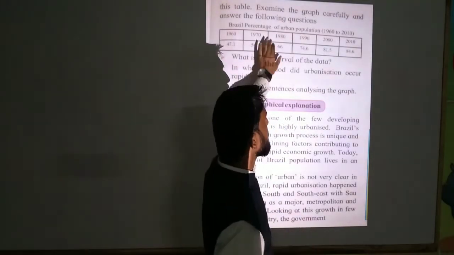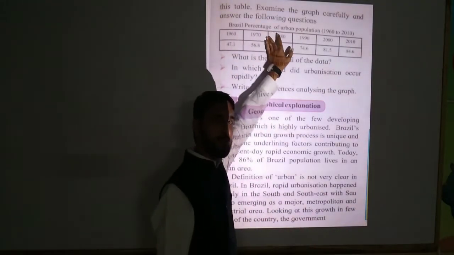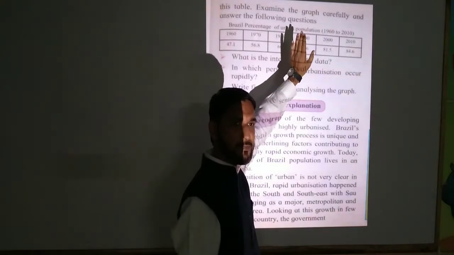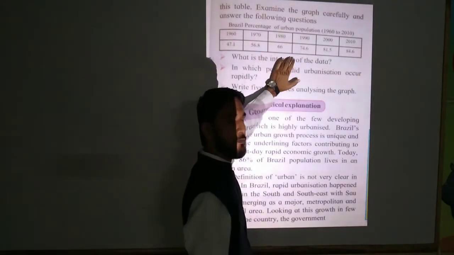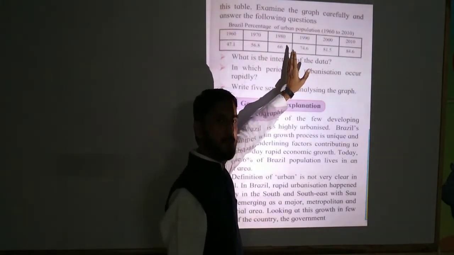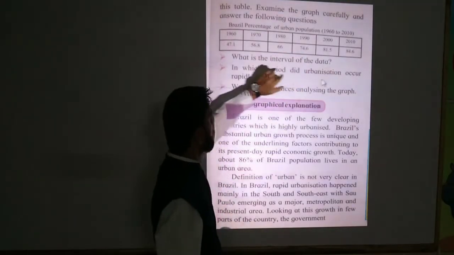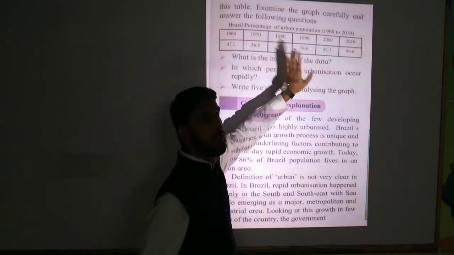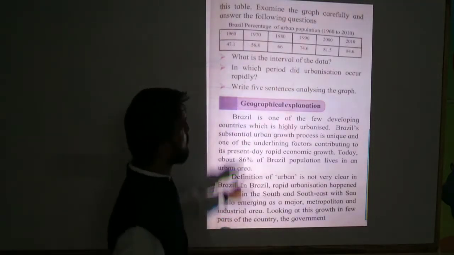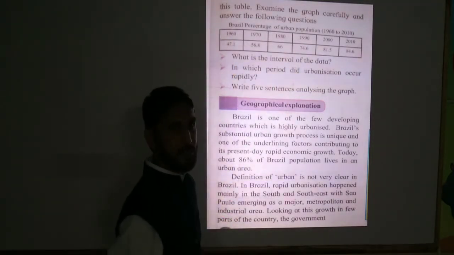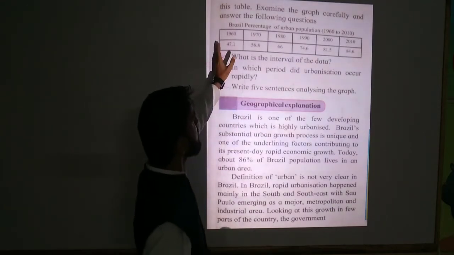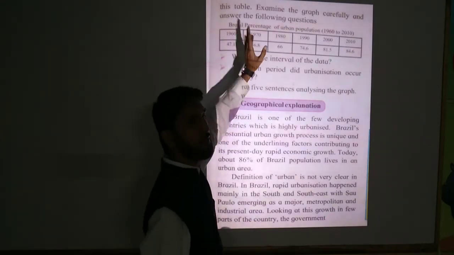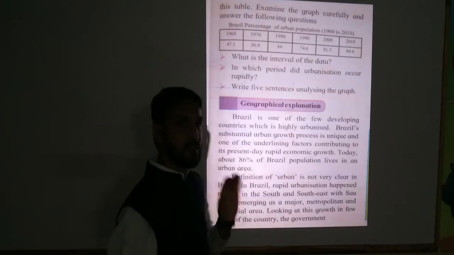So with the help of this chart, students, we have to prepare one graph also. But here some questions are given, so we will turn first to our questions. The first question: what is the interval of the data? It means, students, 1960 to 1970 is one decade, which means 10 years.